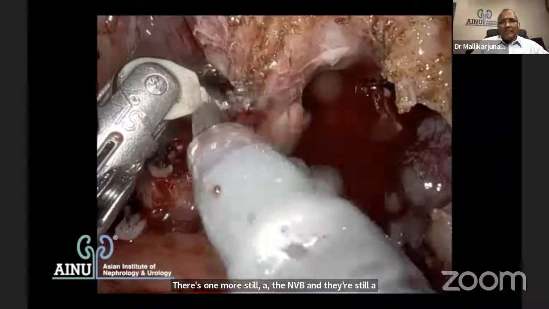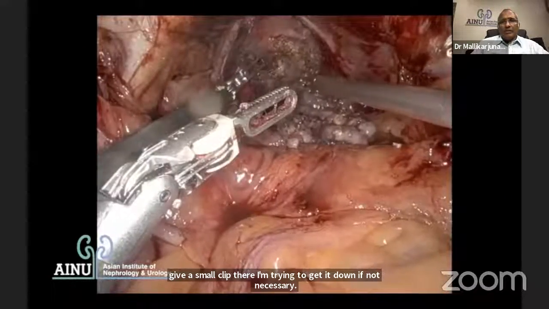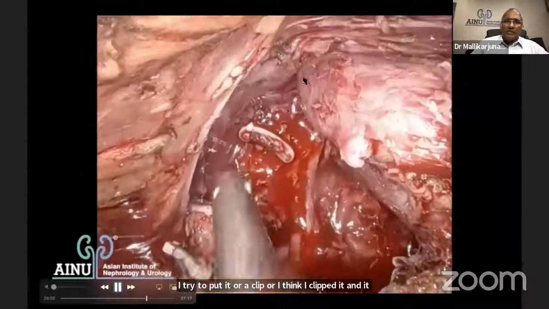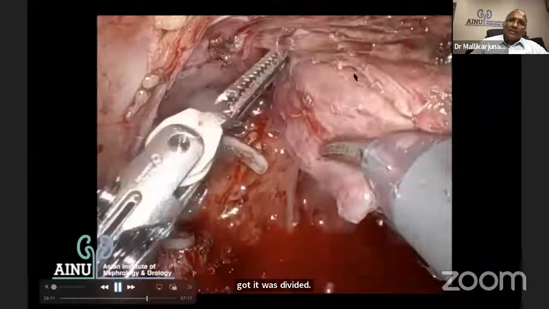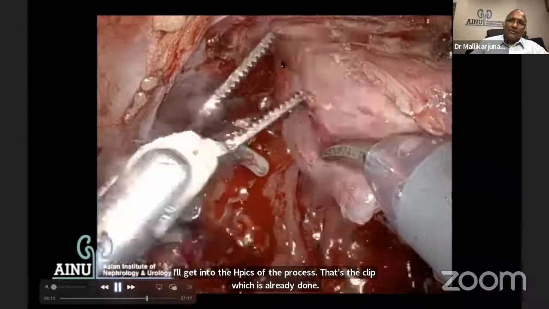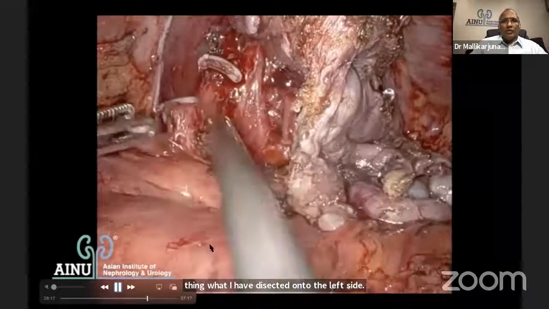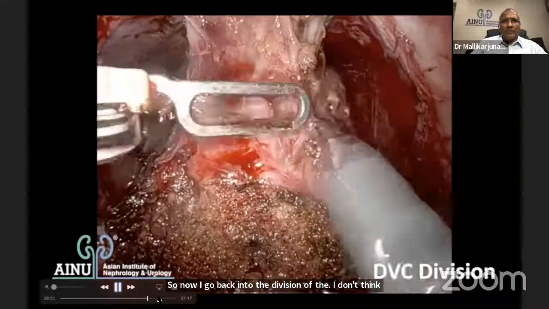I'm trying to avoid it if not necessary. I try to put a clip, or I think I clipped it and it was divided. So I'll get into the apex of the prostate. That's the clip which is already done. I go to the apex of the prostate and see the same thing that I've dissected on the left side. So now I go back into the division of the DVC. I don't think I need to show this again, possibly a little fast forward. Yes, I'm going to go for the division of the DVC.